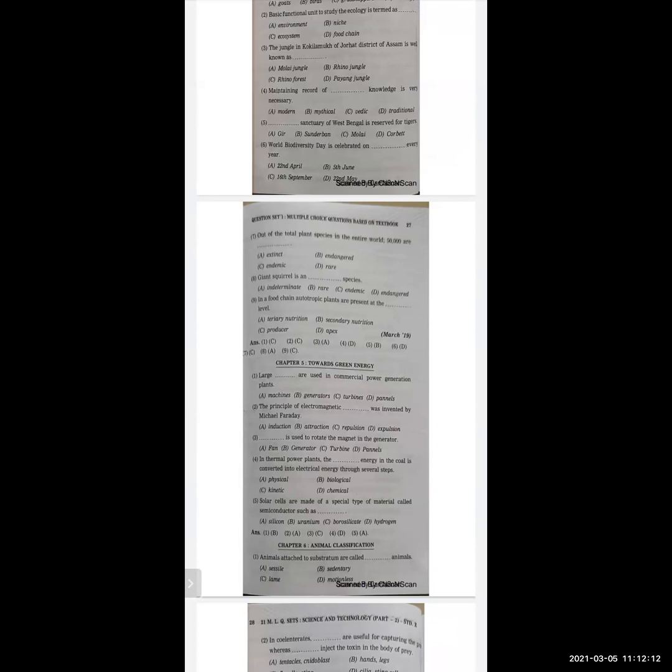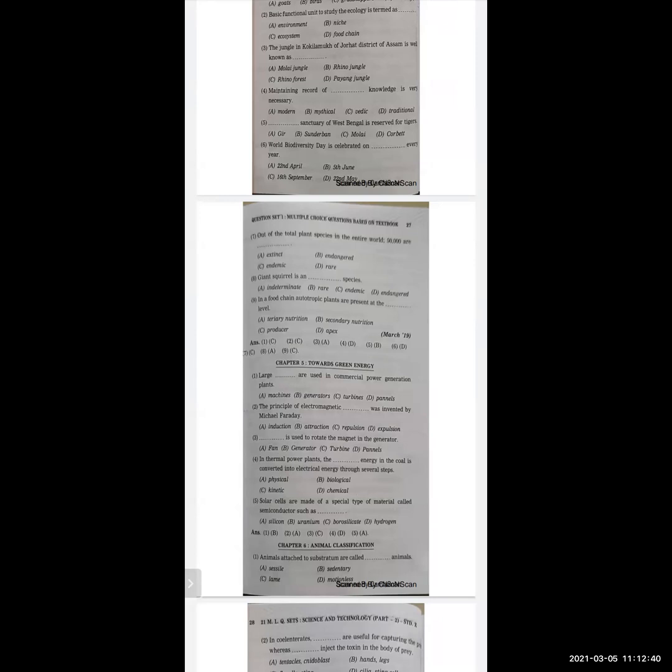Okay, so now let's see. Large dash are used in commercial power generation plants. Options are machines, generators, turbines, panels, and correct option is generator. Next one. The principle of electromagnetic dash was invented by Michael Faraday.